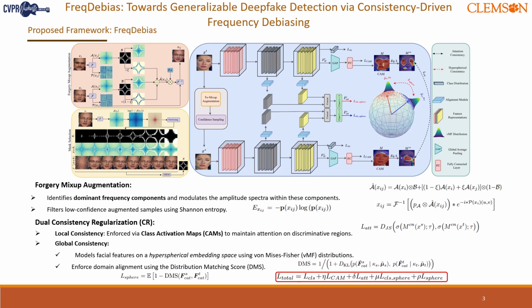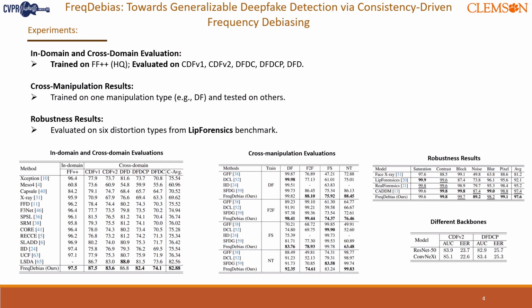We follow a standard deepfake detection pipeline, using FF++ as our main training dataset and test generalization using 6 benchmark datasets. Let me highlight a few takeaways from our experiments. Compared to state-of-the-art methods, our model achieves SOTA performance in 4 out of 5 datasets under cross-domain settings. We also perform well in cross-manipulation settings. Lastly, we tested robustness against corruption. FreqDebias still holds up, achieving the highest average AUC of 97.6%.